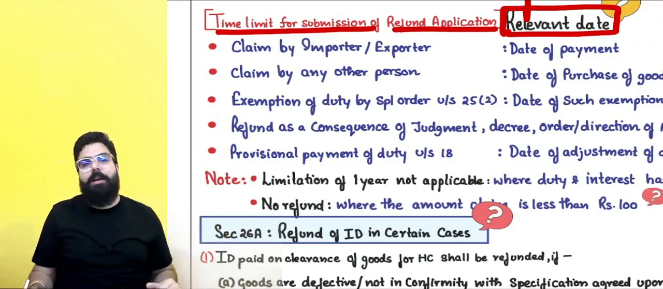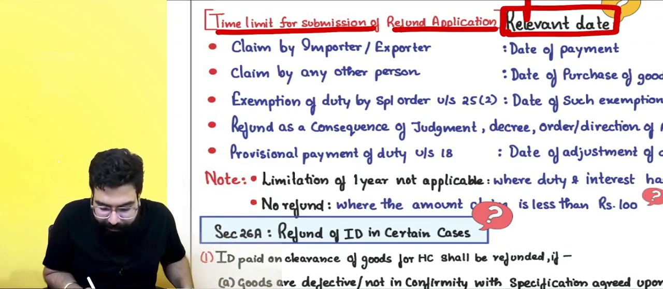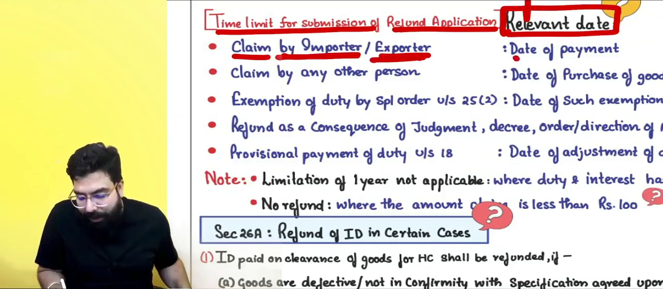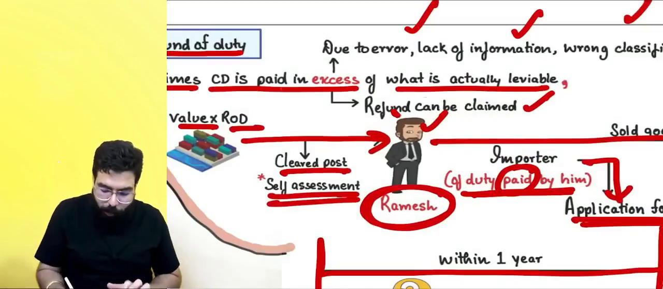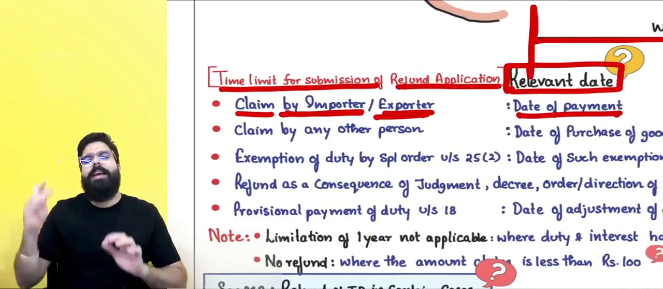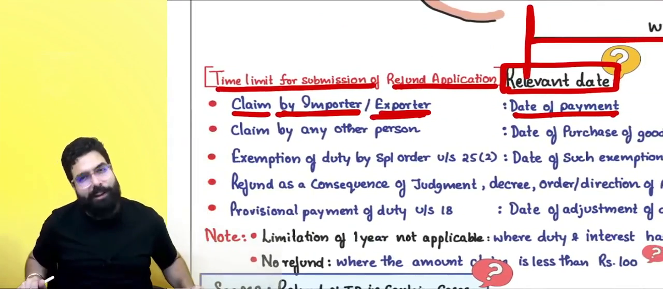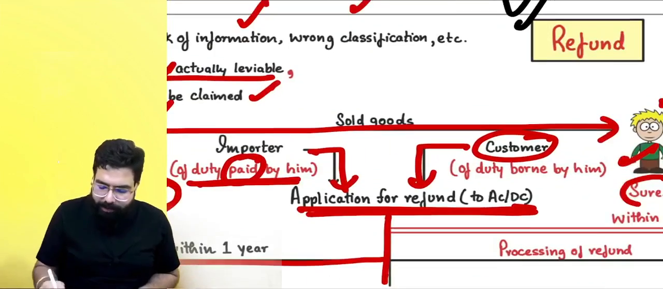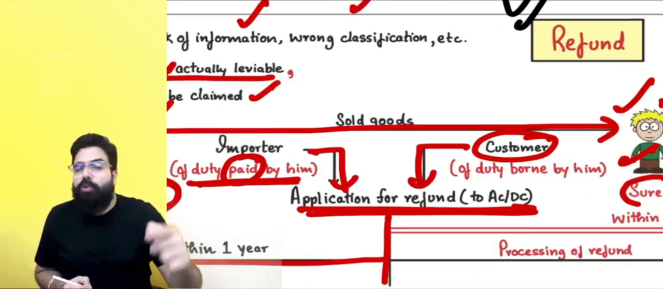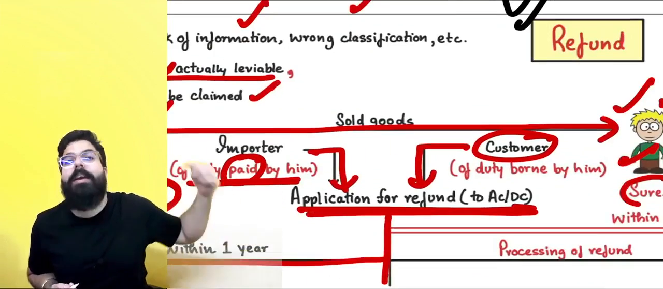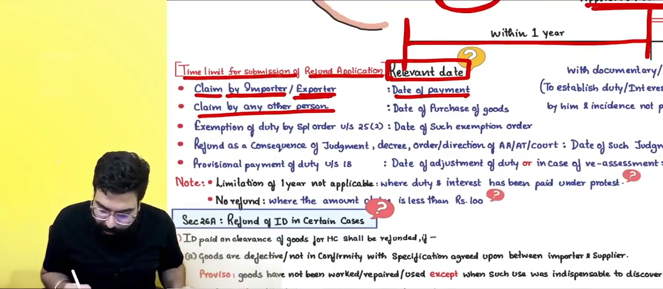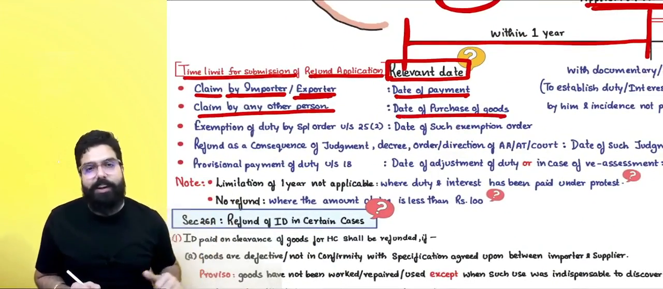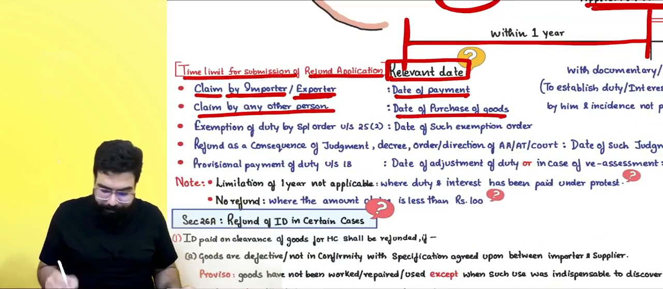Sir, what do you mean by relevant date? If it's a claim by importer or exporter, then it is the day he made the payment. Within 1 year from the day he made the payment, he has to file an application. Claim by any other person: for an example, I sold the goods to Suresh. Suresh purchased the goods from me. From the day he purchased, within 1 year, he has to file an application for refund of the extra duty which is borne by him.